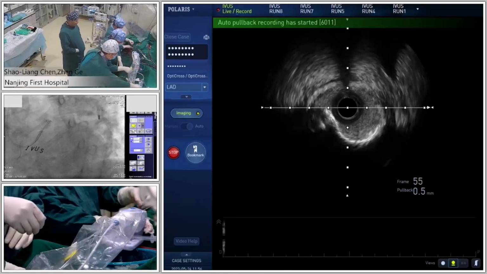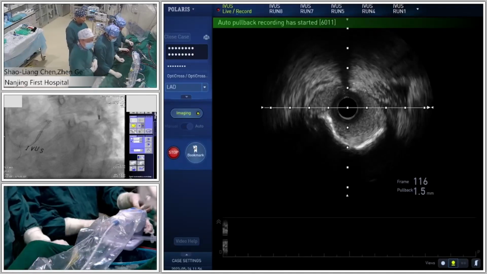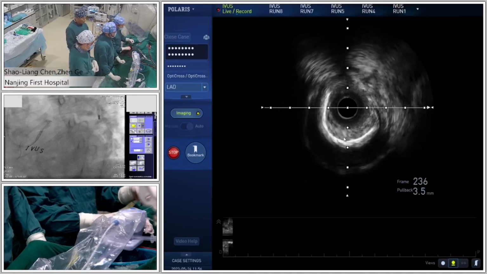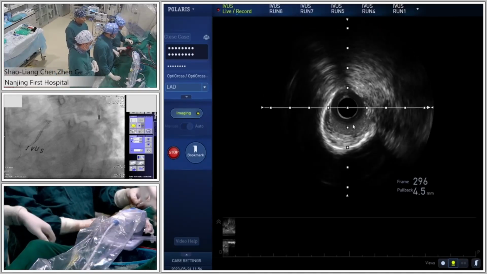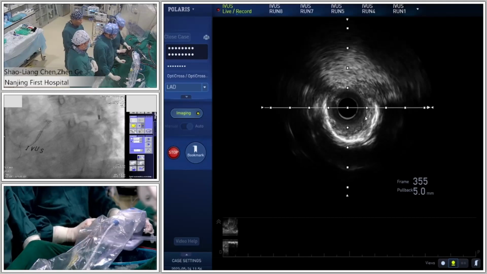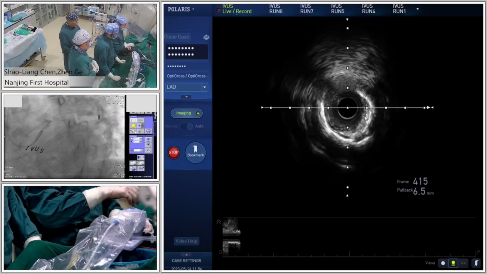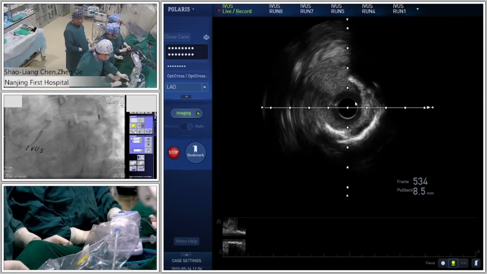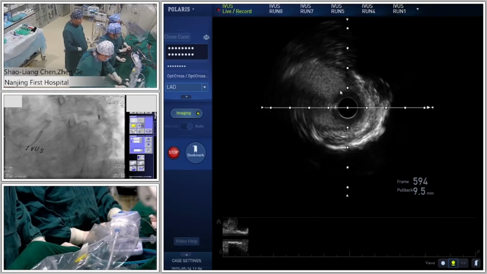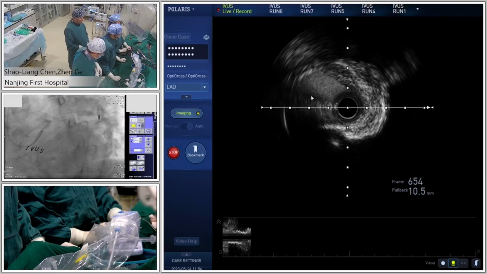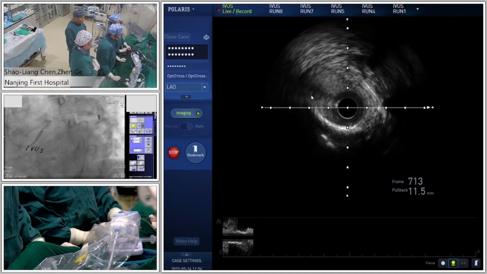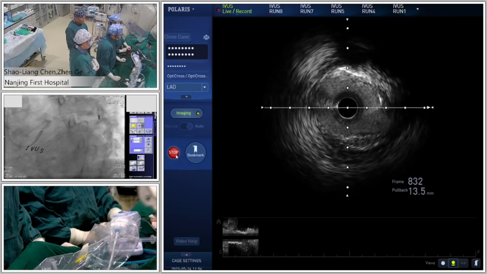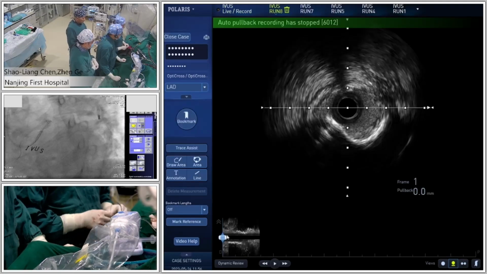You can see an immediate dissection, very clearly. Type B dissection. Yeah, near the ostium of the LAD. Also, in the LAD, the calcified lesion was crushed. Yeah. Good. So the stent should be expanded very well. Should be. Here is a POC. Yeah, this is the distal left main. Okay. Good.